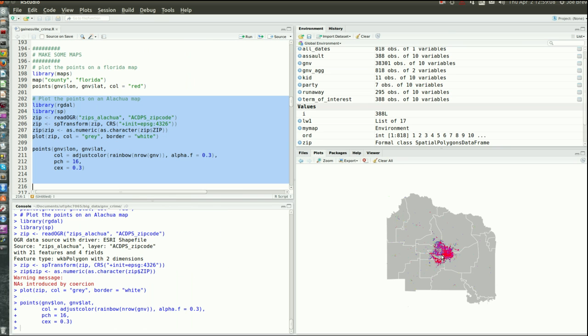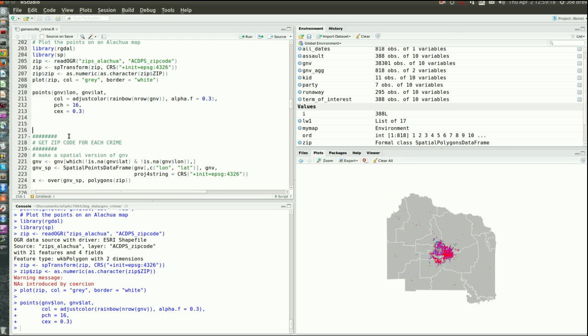So here's Alachua County, and you can see these little dots all mean a crime. If you're living out here way west or east, of course there are not a lot of crimes, but there aren't a lot of people. If you're living here downtown, in the university area, there's a lot more crime.